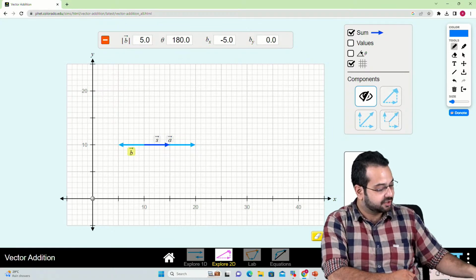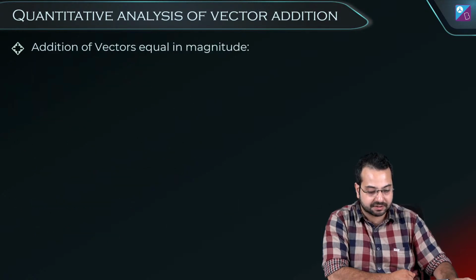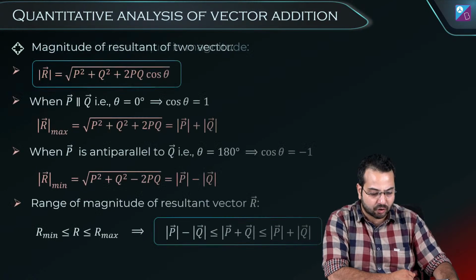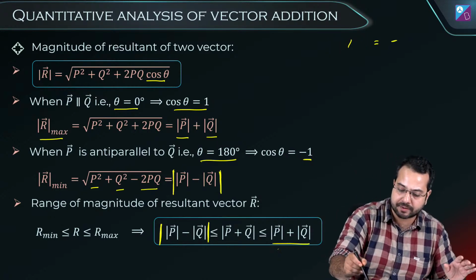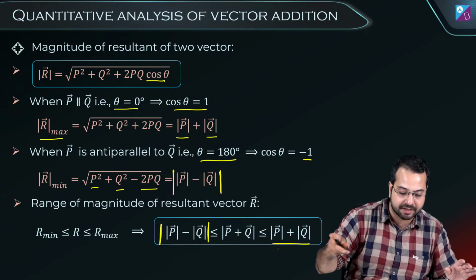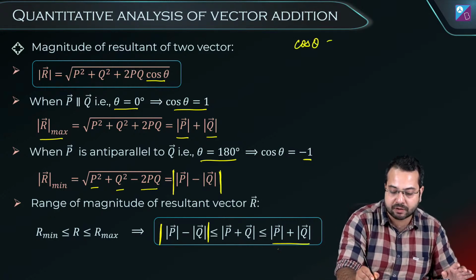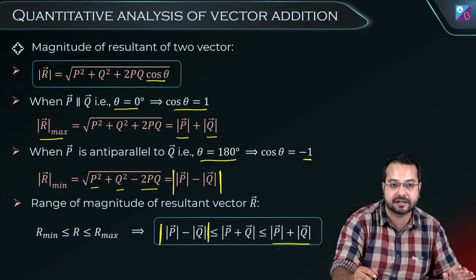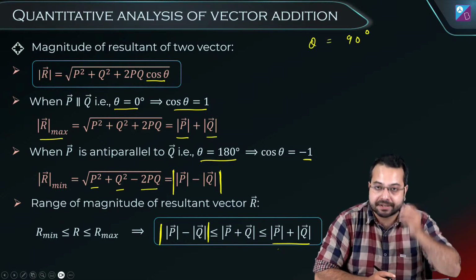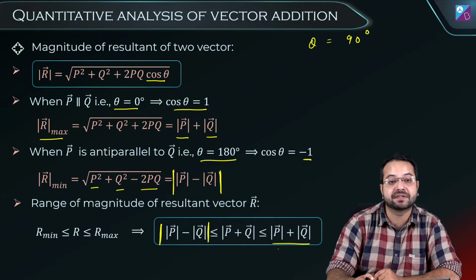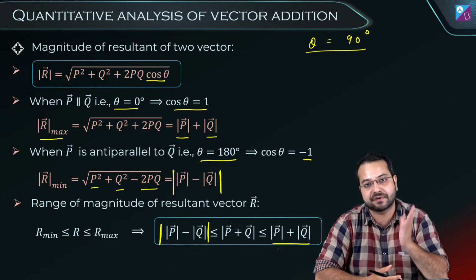Very nice. Now there is one more special case. That special case is not given, but we should discuss it. One more special case is there, wherein theta is equal to 90 degree. This is also something that is going to be used very frequently.